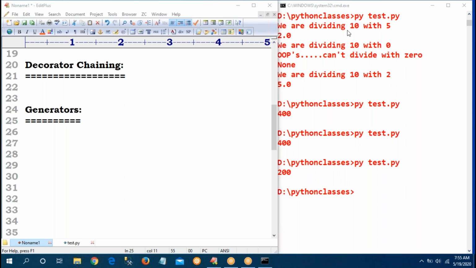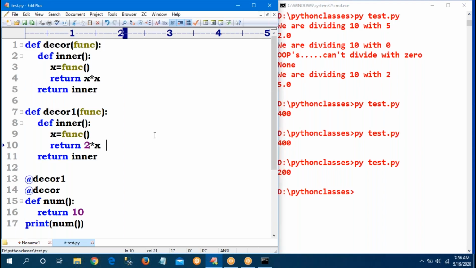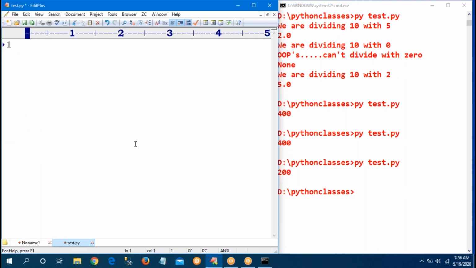Sir, what is the meaning of this generator concept? Okay, so a generator is also one normal function. Sir, maybe in the 7 o'clock batch, I didn't explain the list comprehension and tuple comprehension. What is a list comprehension? Observe carefully.